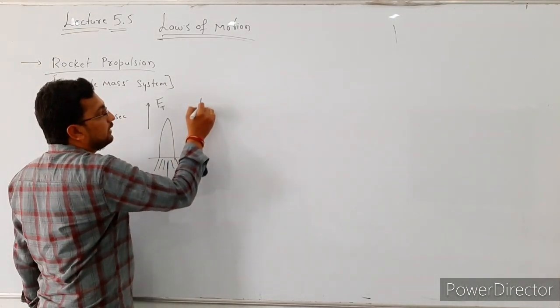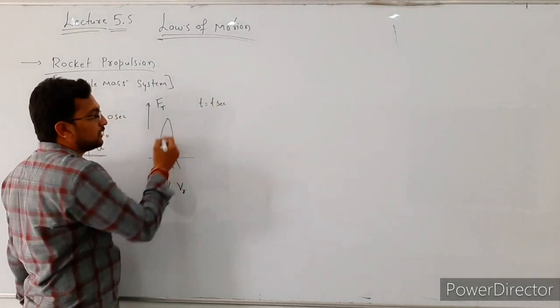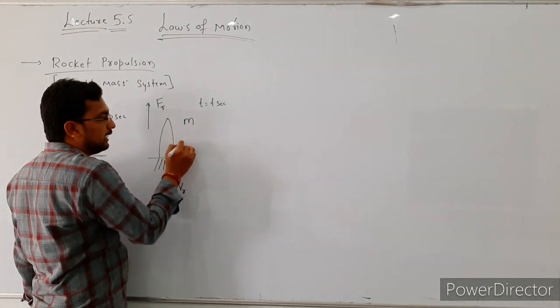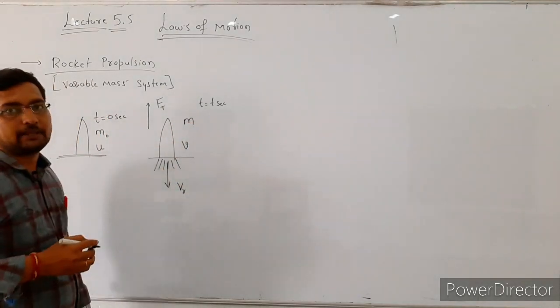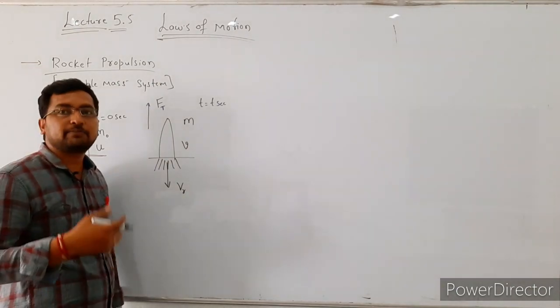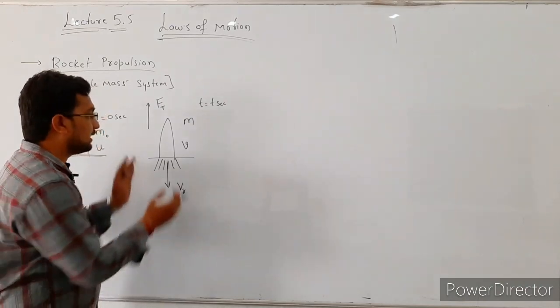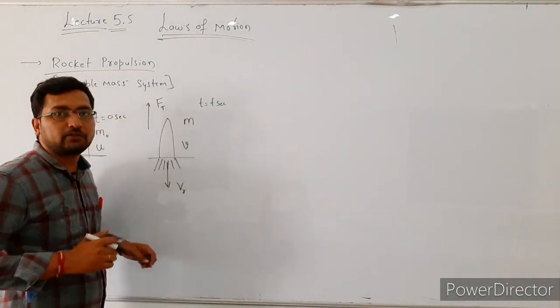If t is equal to t seconds, the mass of this rocket is m and the velocity of this rocket is v. In this case the mass of the rocket changes with respect to time, so this is a variable mass system. The mass of this rocket decreases with respect to time.